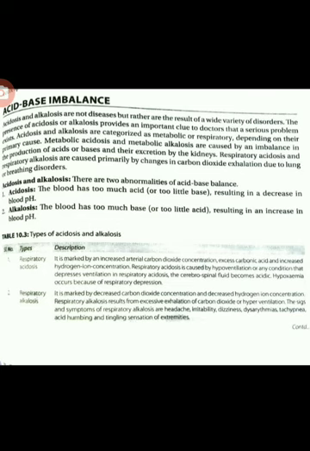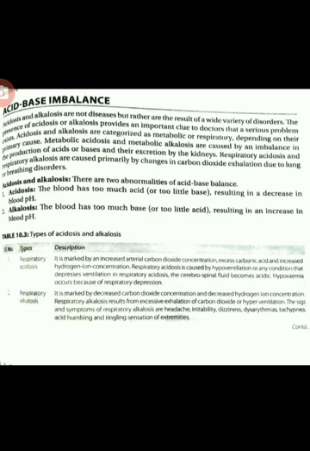And metabolic acidosis and metabolic alkalosis are caused by an imbalance in the production of acids or bases and their excretion by the kidneys, because the kidneys may fail to excrete substances like sodium and water. There may be retention. Because of this, metabolic acidosis and metabolic alkalosis may be caused by imbalances in the production of acids and bases.